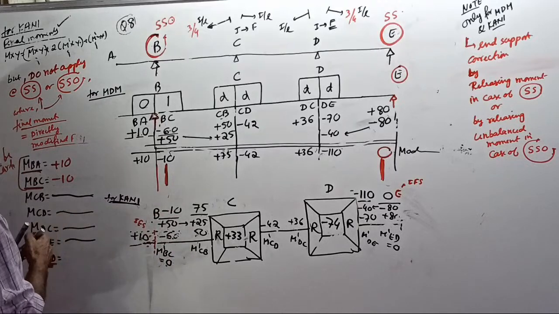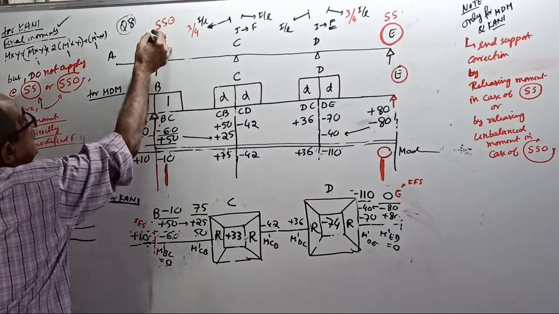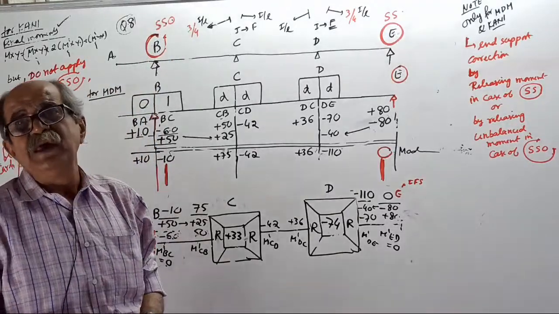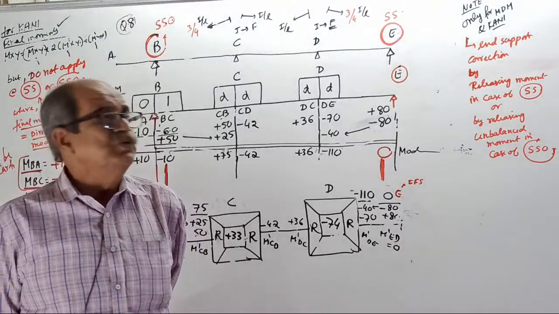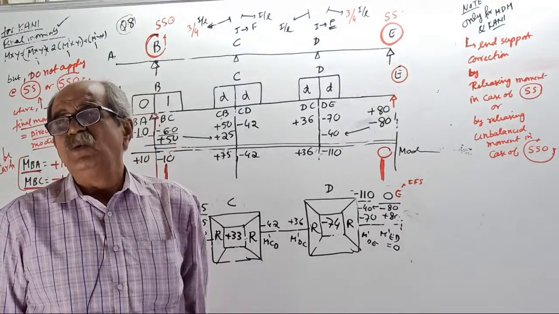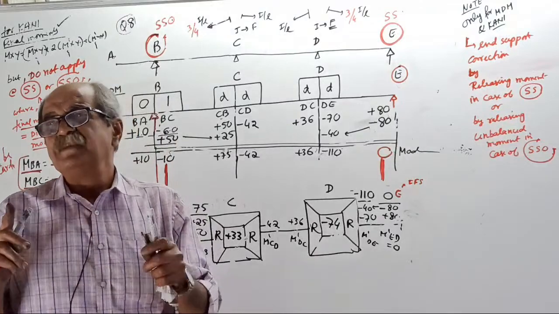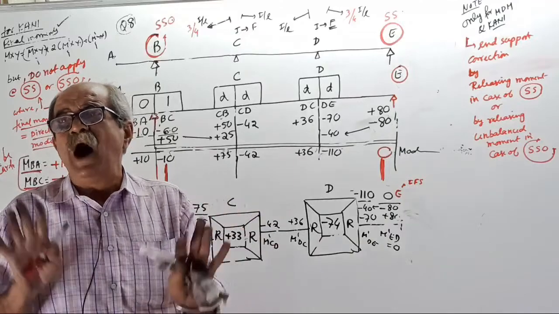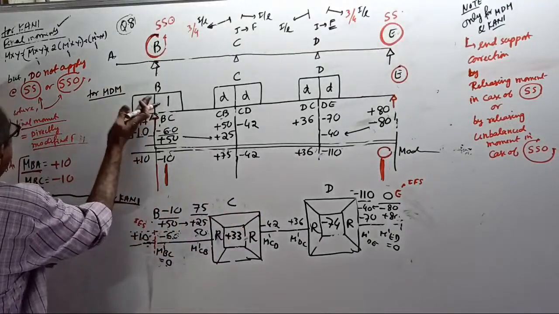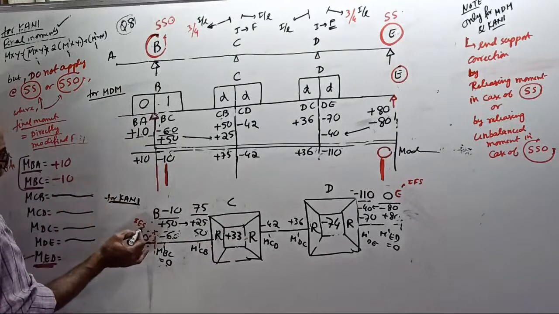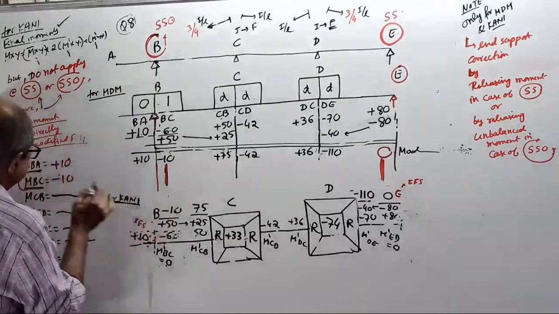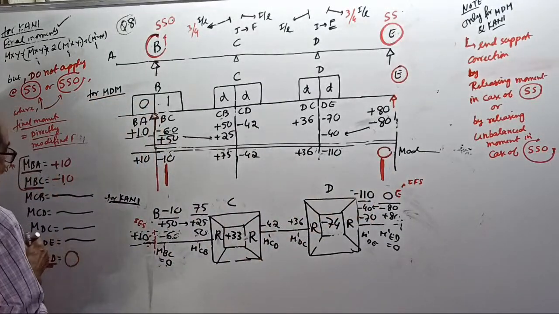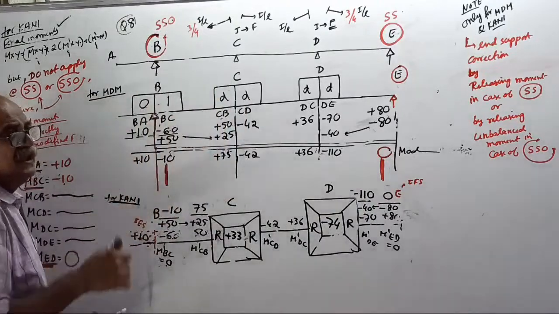Finish that one. Here, where simple support is there, do not apply Carney's formula of m dash xy plus 2m bar xy plus 2m dash xy plus m dash yx. Where simple support is there, either simple support as one member or overhang, final moment equals the modified FPM. Therefore, this side moment is plus 10, that side moment is minus 10, and there the final moment equals 0. Remaining all enjoy by Carney's method.